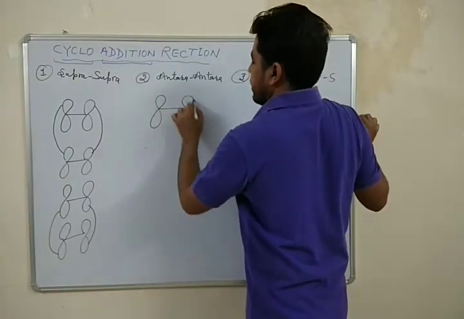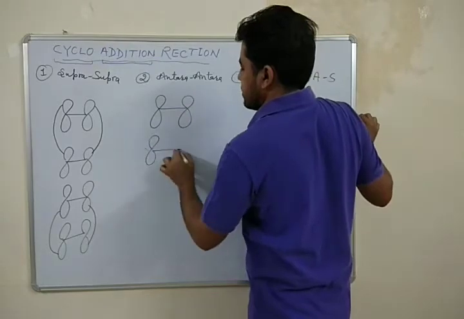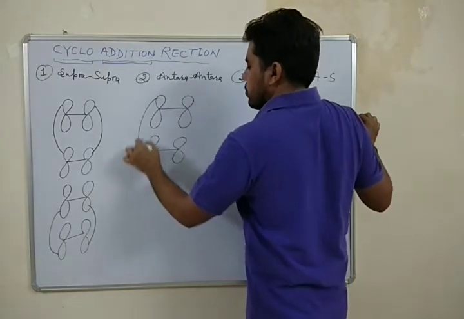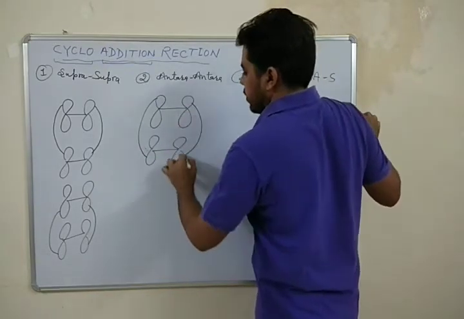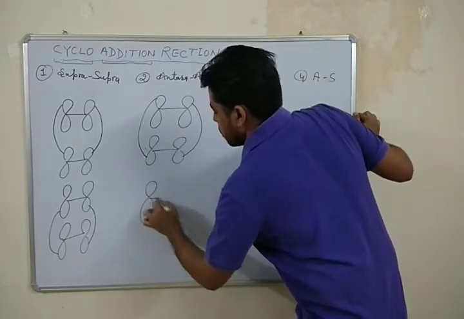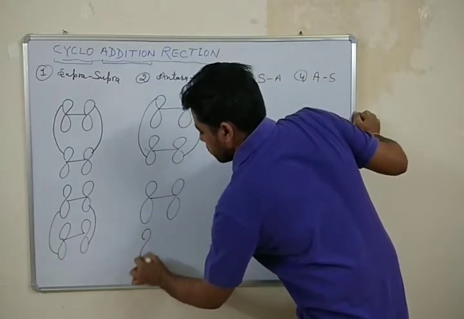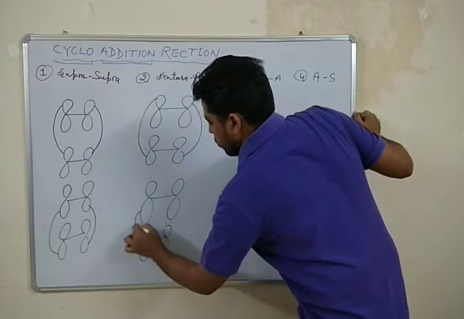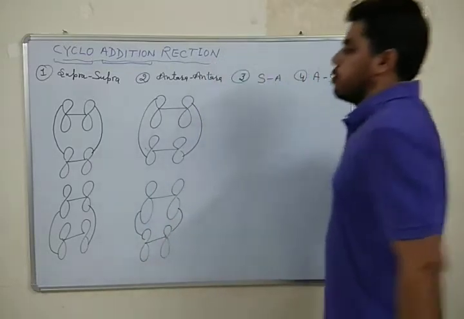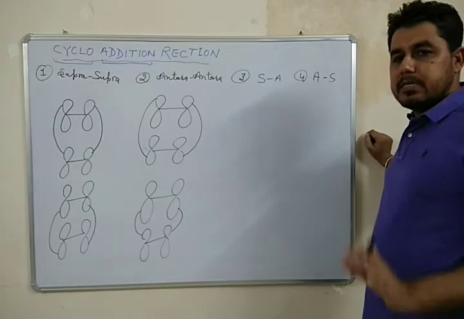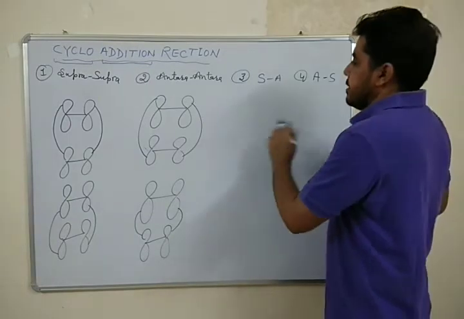And if it is like this, upper to lower or lower to upper, then this type of addition is termed antara addition.